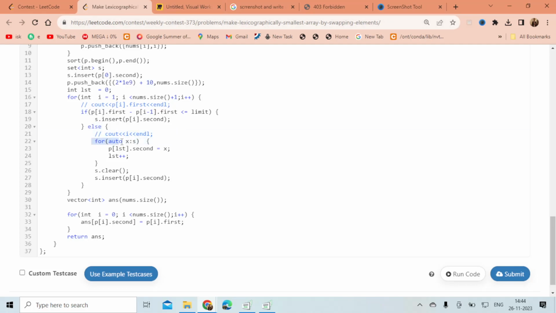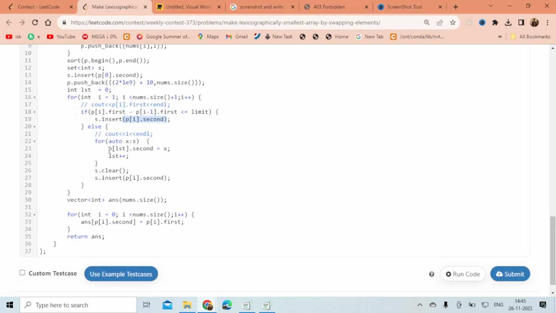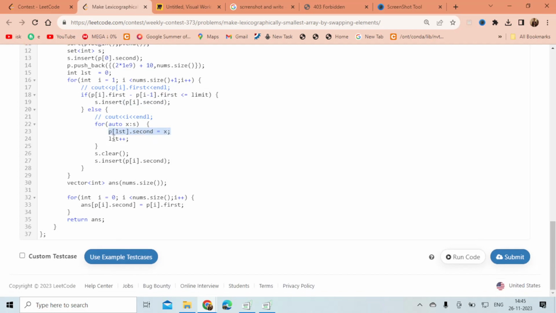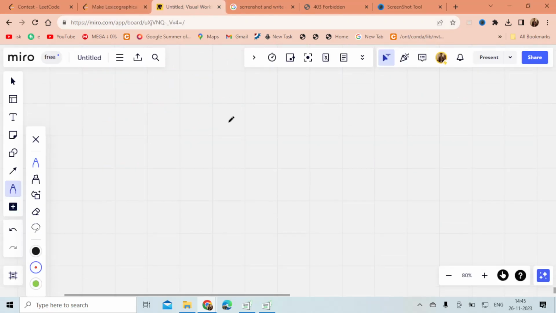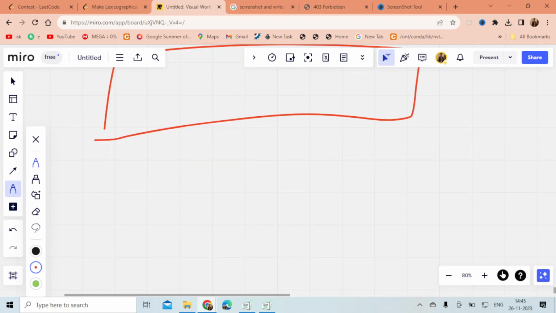So now, I have a set here. I have stored the indices of the previous group, and after storing those indices, I just placed every element in its position. So basically, this is the implementation. You can do it on your own. Now I will explain my implementation with an example.